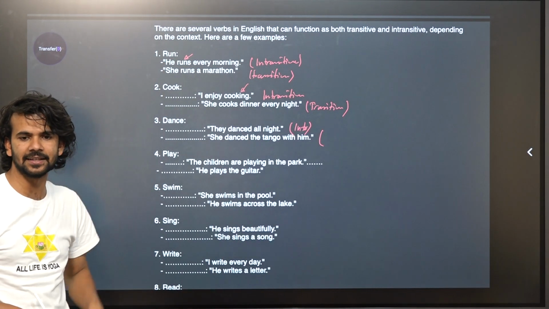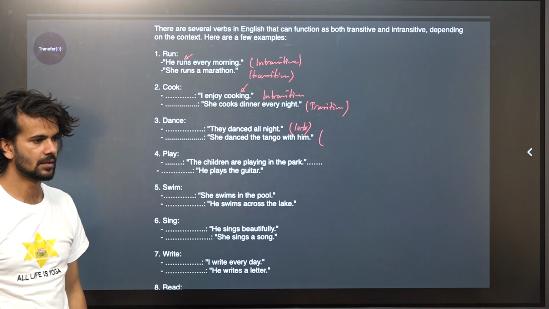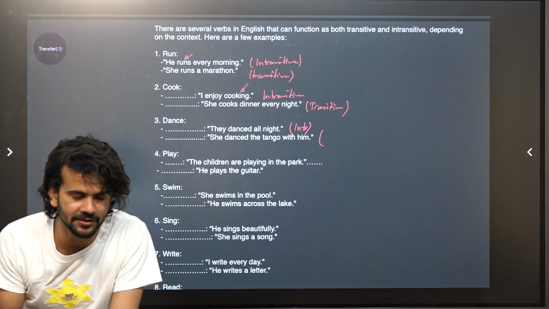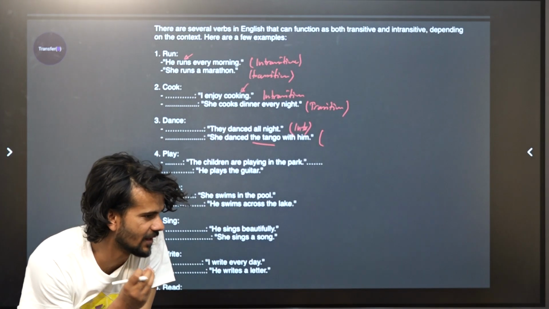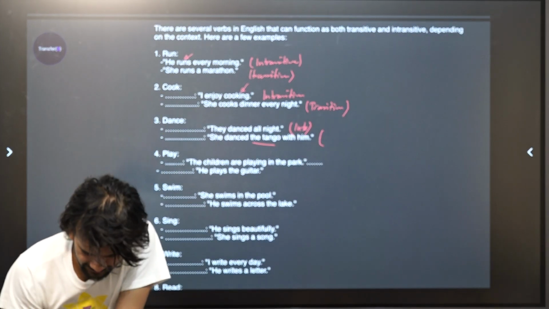She danced Bharatnatyam or the tango with him. Tango is an Italian dance. So transitive. What did she dance? Tango. She danced a particular type of dance called the tango. So therefore here it's transitive.